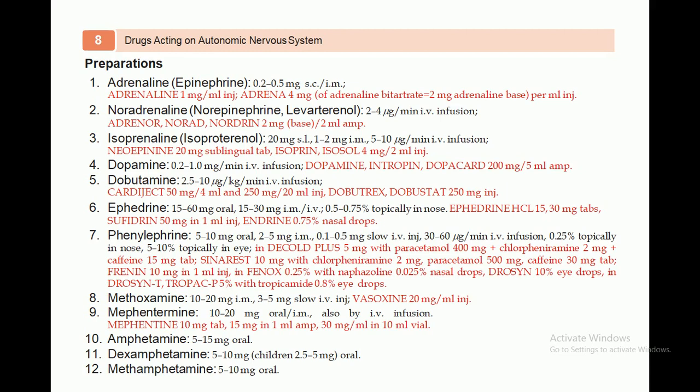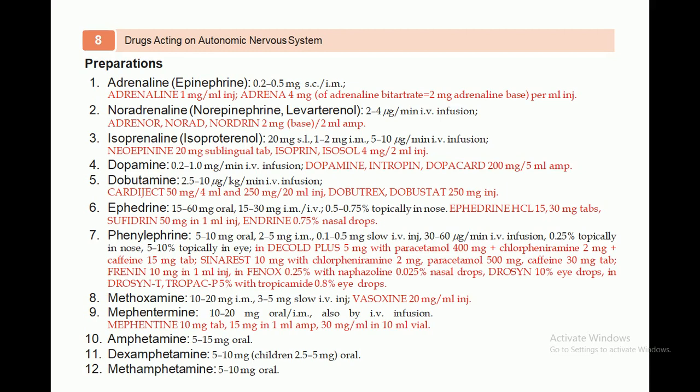And many more agents which I have already mentioned. So Sinarest, at the dose of 10 milligram with chlorpheniramine 2 milligram, paracetamol 500 milligram, and caffeine 30 milligram. They are also available in tablet form. Fenox, 10 milligram per 1 ml injection, and Vinox, which is also available at the dose of 0.25% with naphazoline 0.025% nasal drops.